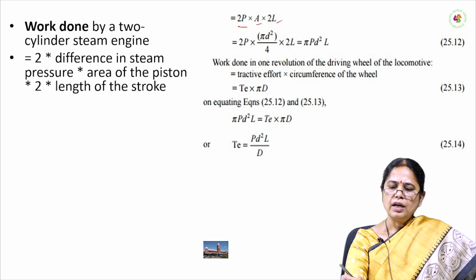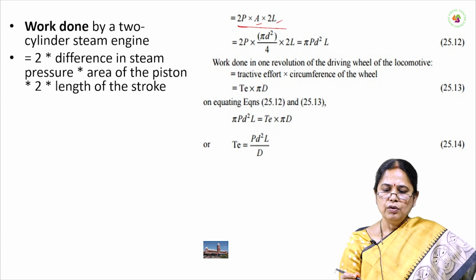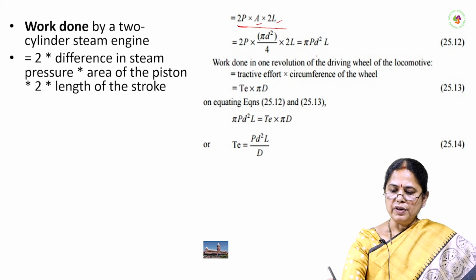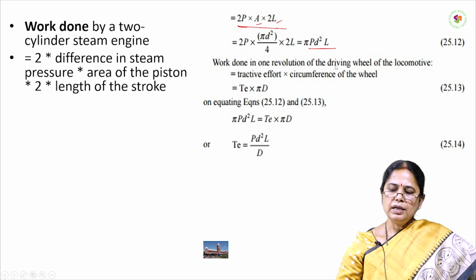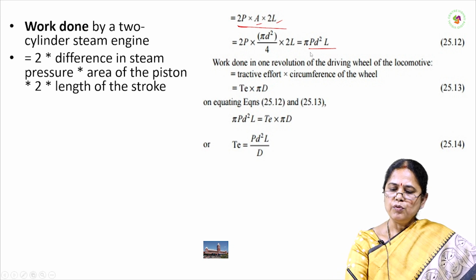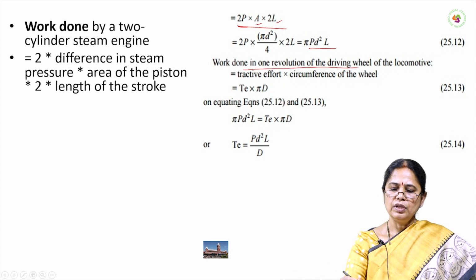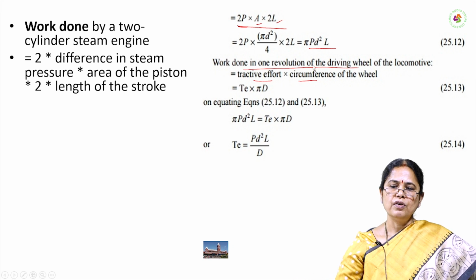So π P D square L is the steam power. Work done by one revolution of the driving wheel of the locomotive is equal to tractive effort into circumference of wheel.